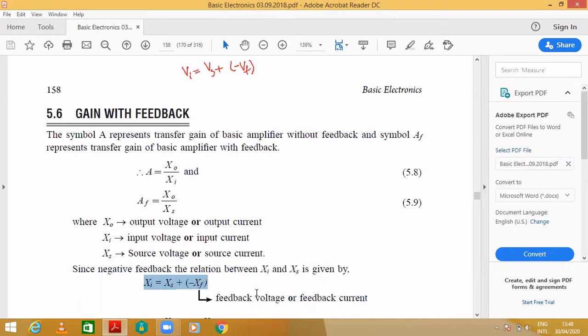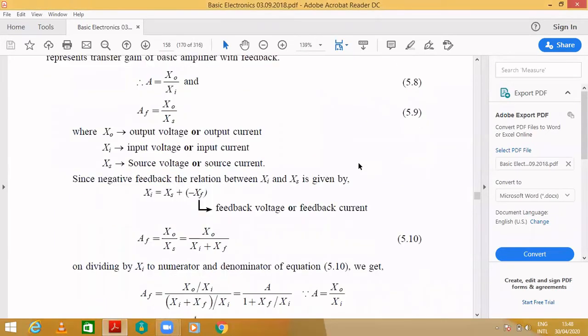The next step: AF is similarly X0 by Xs. Xs, if you transfer this side, becomes Xi plus Xf.